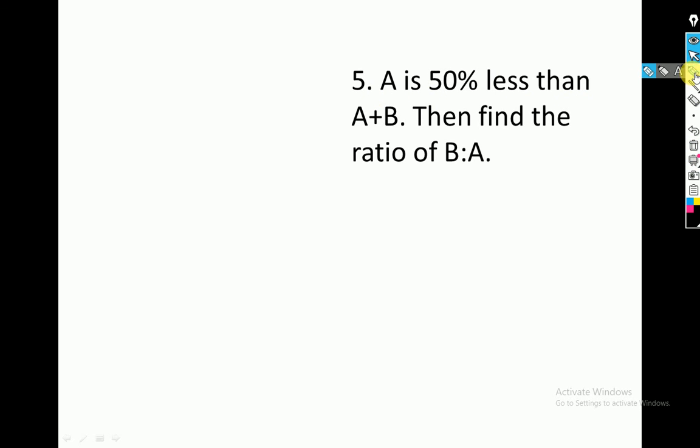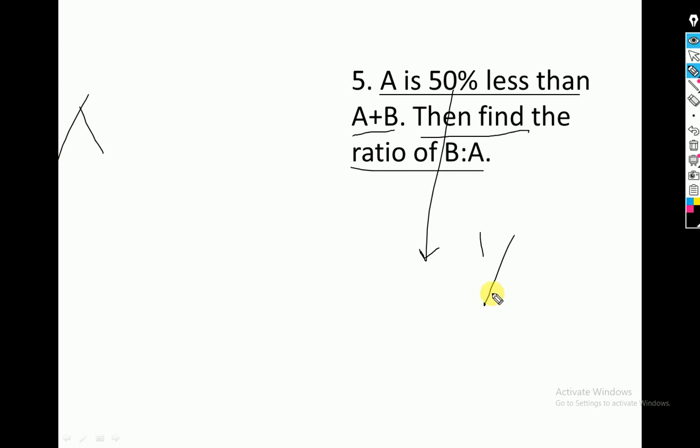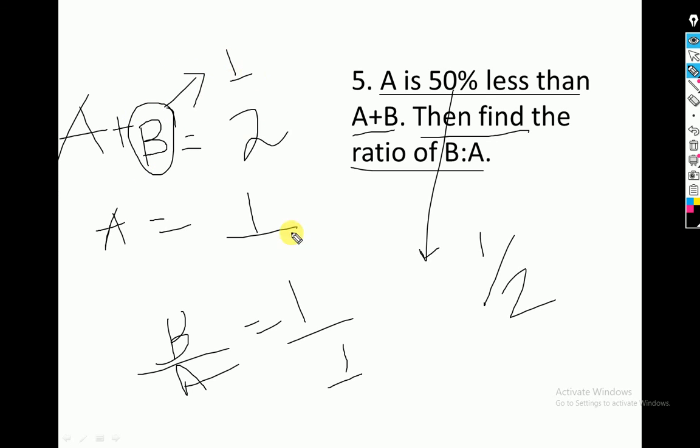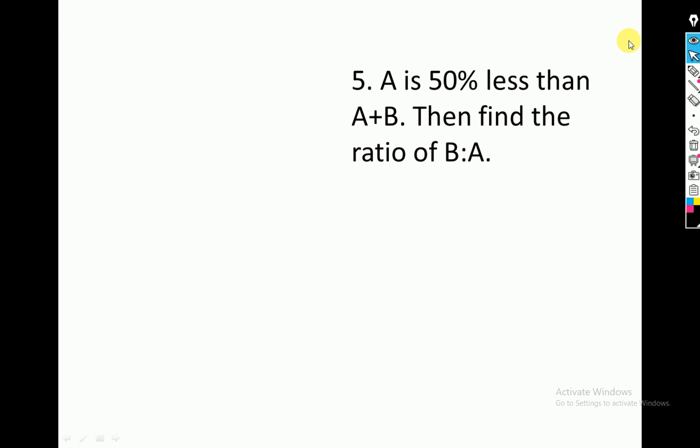The next one says a is 50% less than a plus b. Then find the ratio of b is to a. A is 50% less than a plus b. So 50% means 1 by 2. Now a plus b is the reference one, we have to take 2. So a is 1 less than a plus b. A is 1 less than 2, so a will be 1. From here we can find the value of b to be 1. So b is to a will be 1 by 1. Like this you can find out the value.